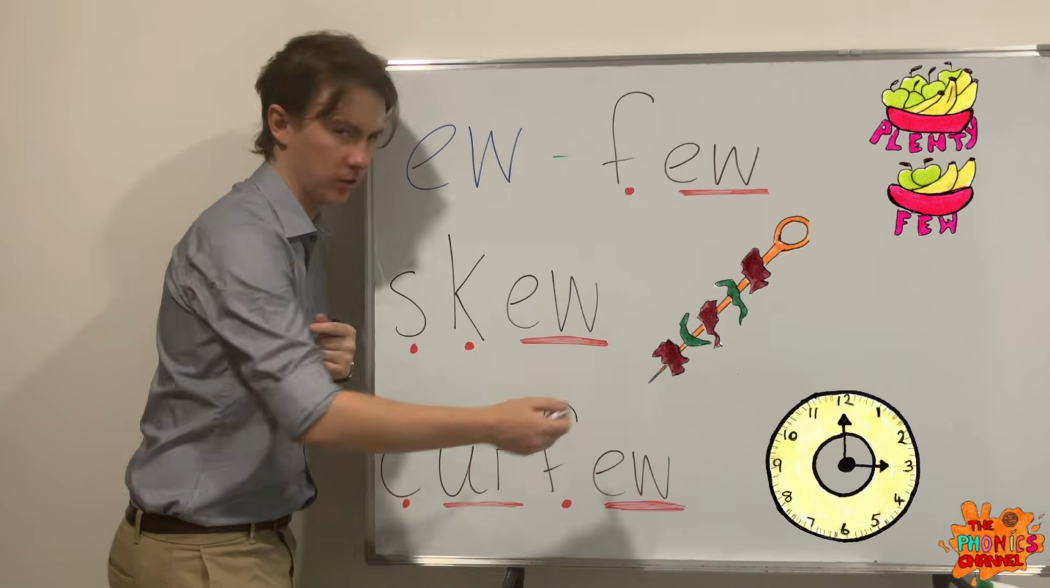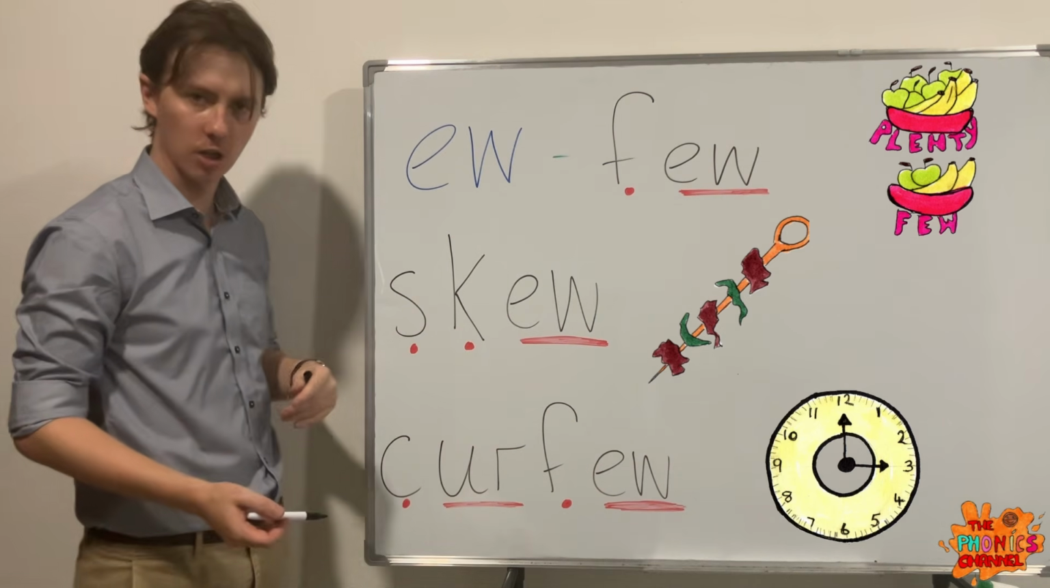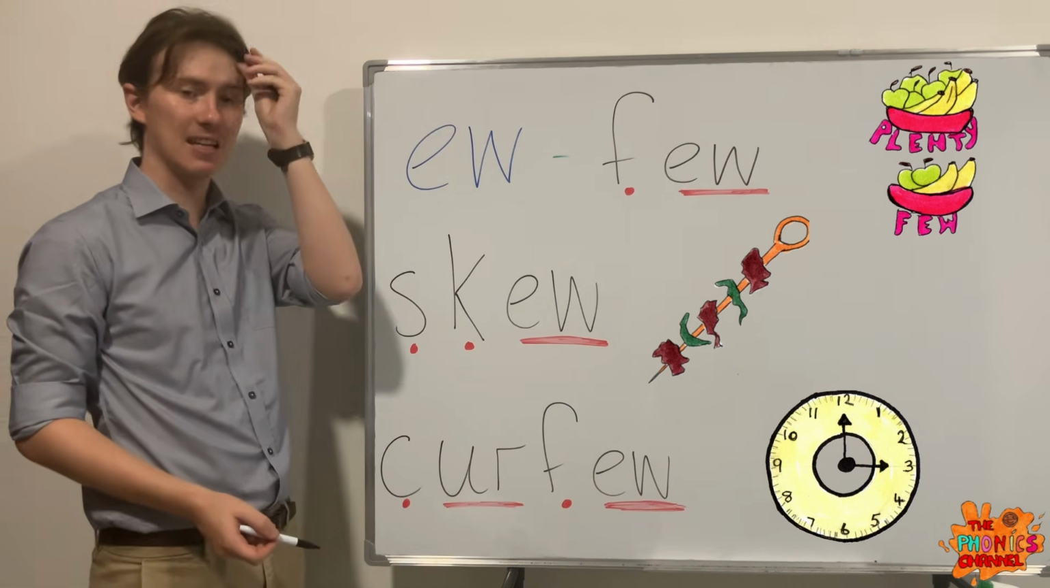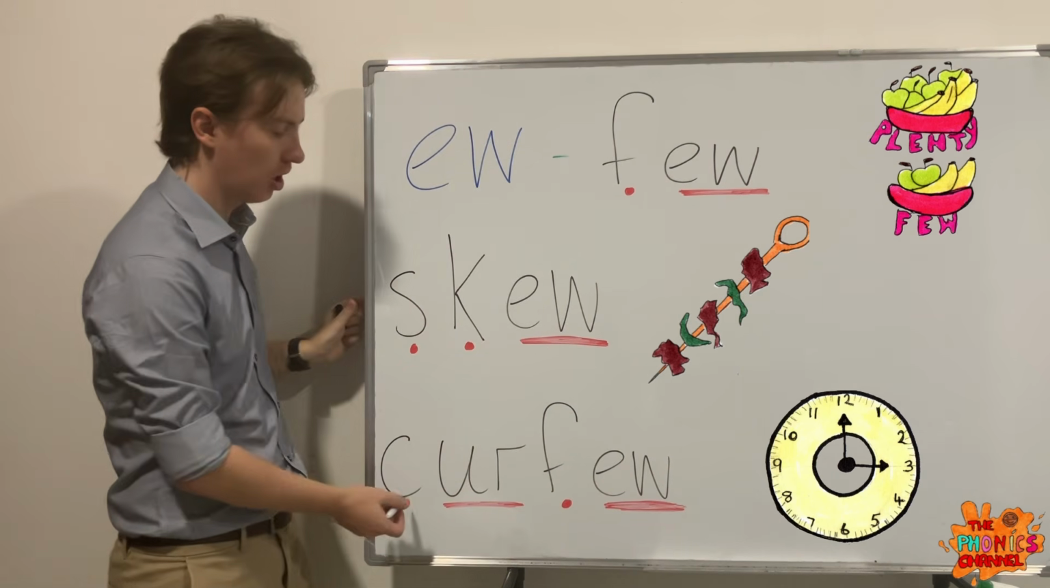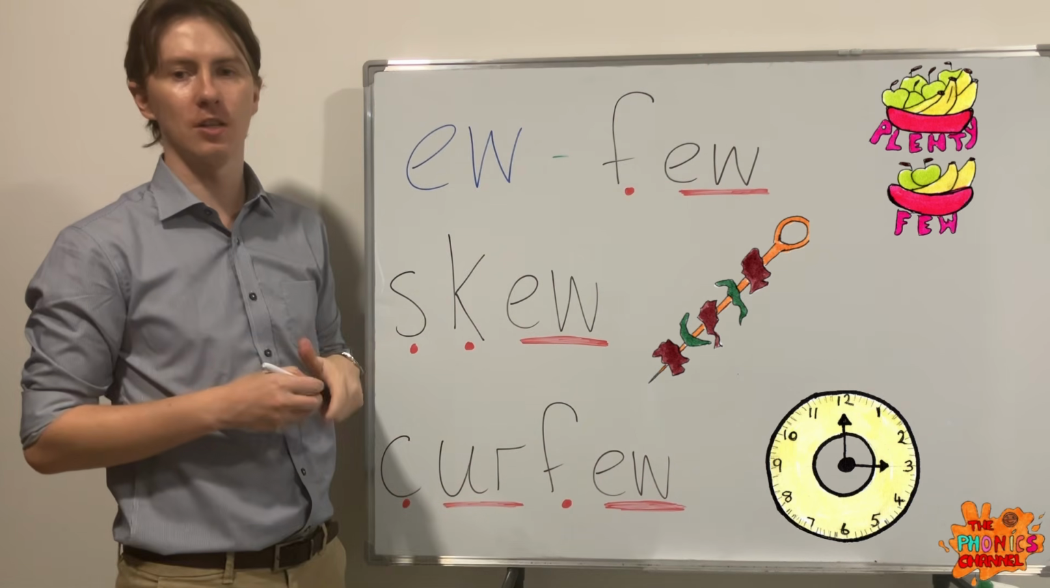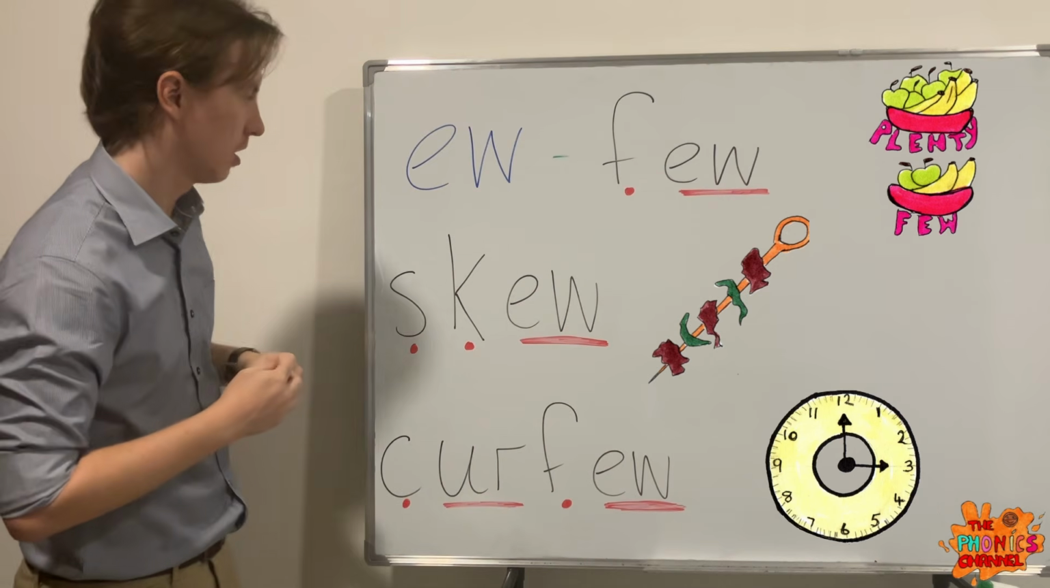You. Curfew. Okay, how many letters does curfew have? 1, 2, 3, 4, 5, 6. 6 letters. How many sounds? You. 1, 2, 3, 4. 4 sounds for curfew. Great.